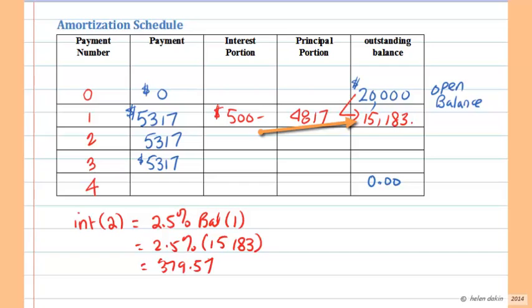And now we can fill that in on our amortization schedule. So for our second payment, only $379.57 will go towards interest. What that means is that a greater portion of our payment will now go towards the principal. In fact, $53.17 minus the $379.57 will give us a value of $49.37.43.